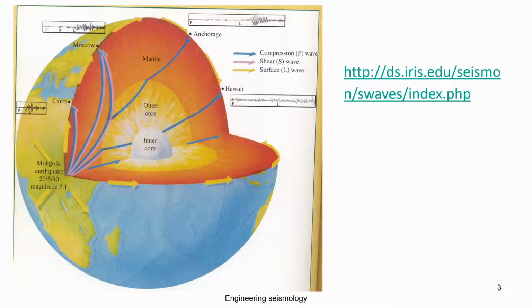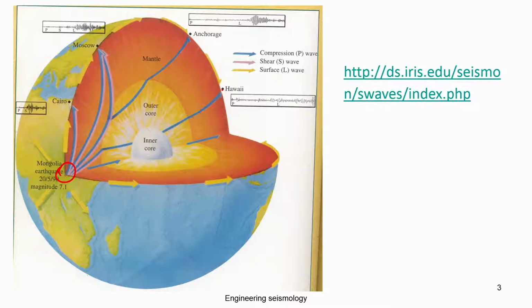So if you look very carefully at the typical earth cross section, you can see that the earthquake is originating here. Then you fix your seismometers at different places: places A, B, C, D, E. This is the interior, to show you clearly what different types of waves you can expect.